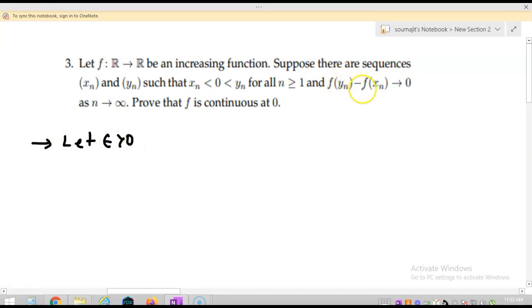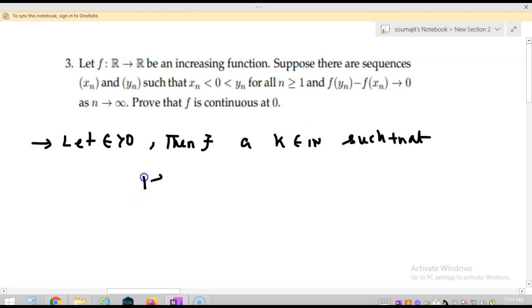Since f(xn) minus f(yn) tends to 0, for this epsilon greater than 0 there exists a k belonging to the natural numbers such that mod of f(yn) minus f(xn) is less than epsilon.